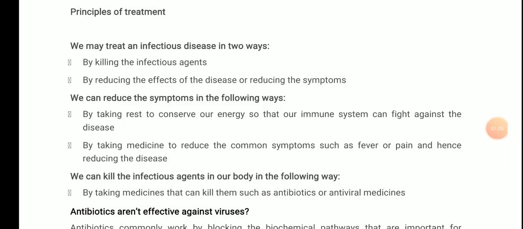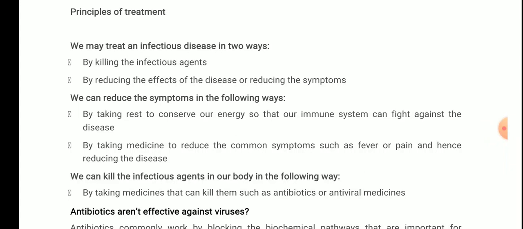Today in this video we will be talking about the treatment of disease. We have talked about various kinds of disease, like airborne diseases, foodborne diseases, and waterborne diseases due to contamination and pollution. There are definitely hundreds of reasons due to which a disease can be caused. So today we will be discussing the principles of treatment.